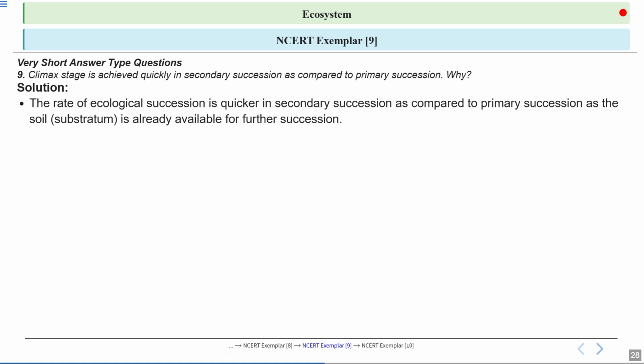Clear? So the rate of ecological succession is quicker in secondary succession as compared to primary succession, as the soil, which is a substratum, is already available for further succession. The presence of soil means plants and other organisms can establish themselves much more quickly. In contrast, primary succession starts from bare rocks where there is no soil at all.